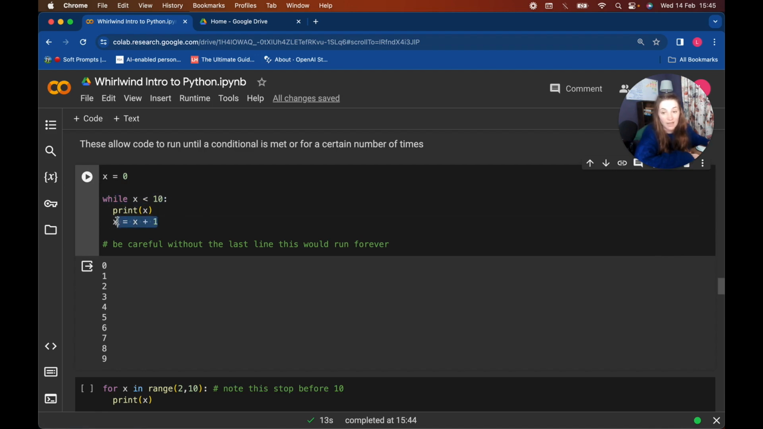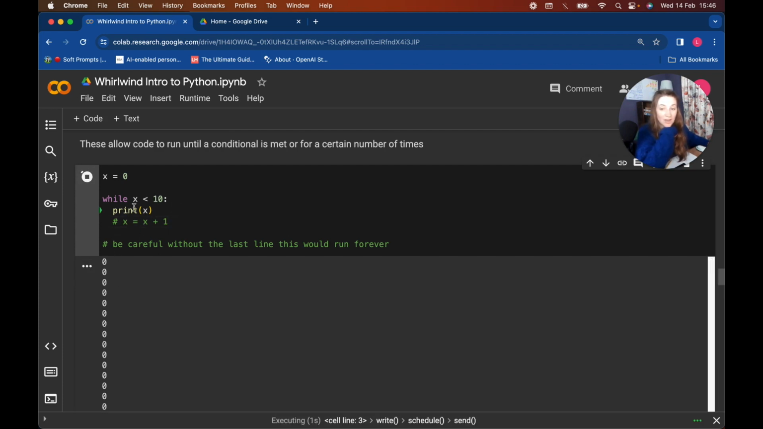And then we say x equals x plus 1. So if we run this, it prints out the numbers from 0 to 9. Be very careful, because if I comment this out, and you can comment by clicking on the end of the line and then doing Control or Command, so if you're on Windows or Mac, and / comments it out for us. But if I don't have this line in, this will run forever because we're not actually changing x, so x is always under 10.